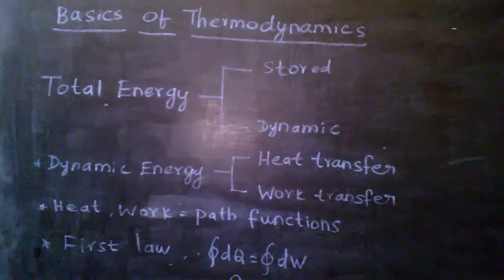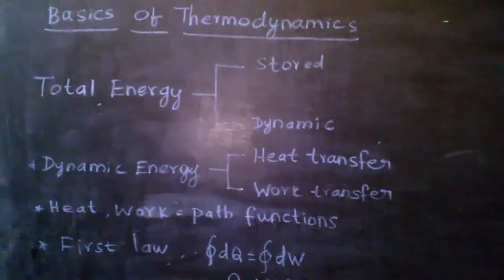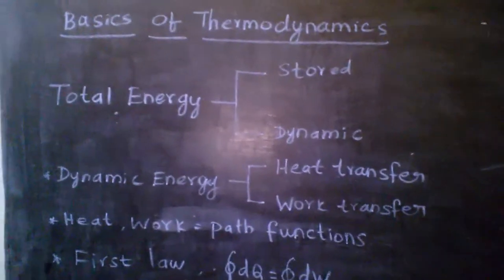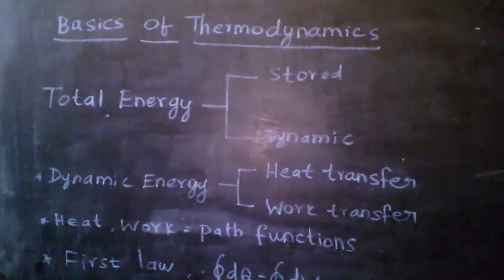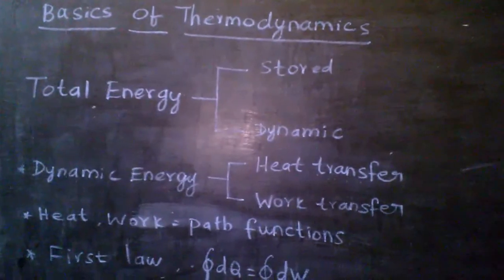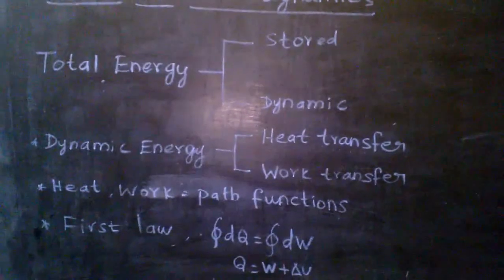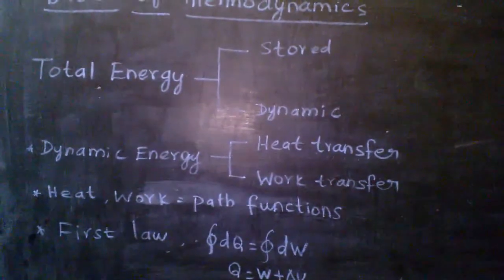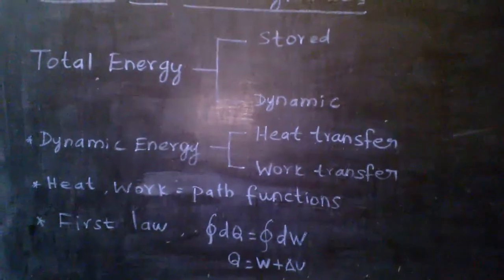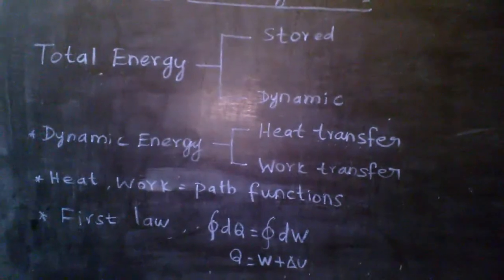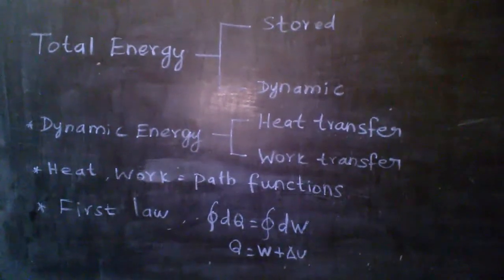That is total energy. One type of classification of total energy is stored energy and dynamic energy. Then come to the dynamic energy, that is dynamic energy or energy interactions. The energy interactions are the heat transfer and work transfer. So the heat transfer and work transfer are the path functions.